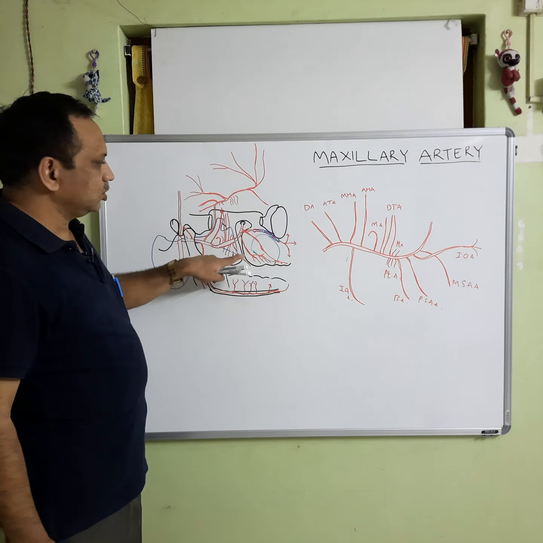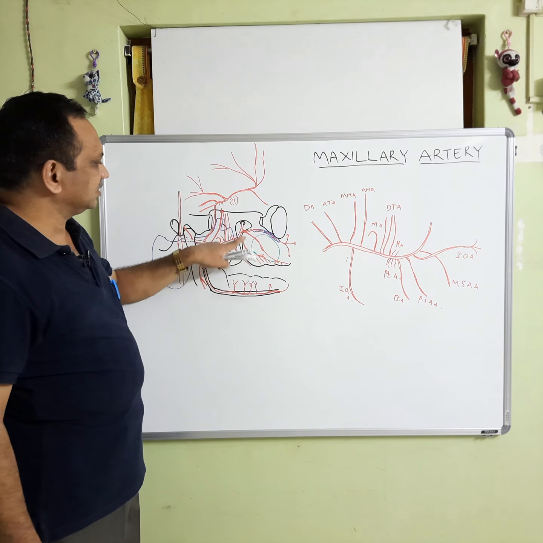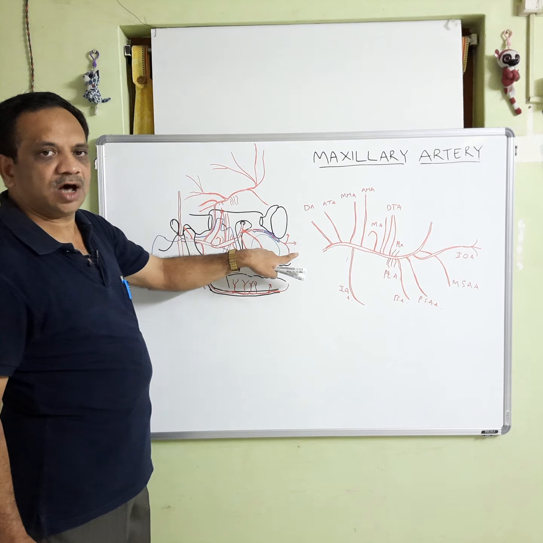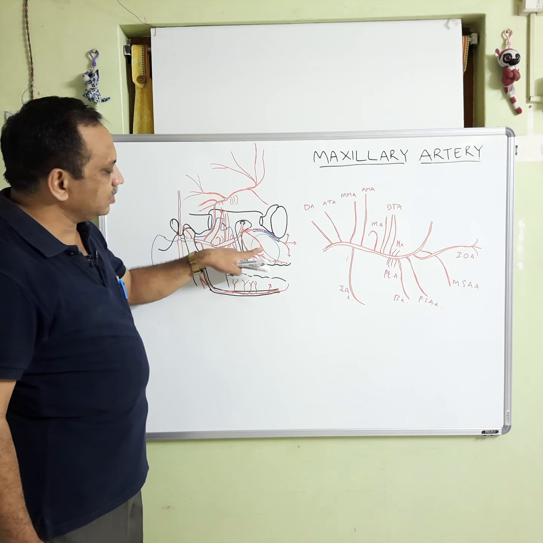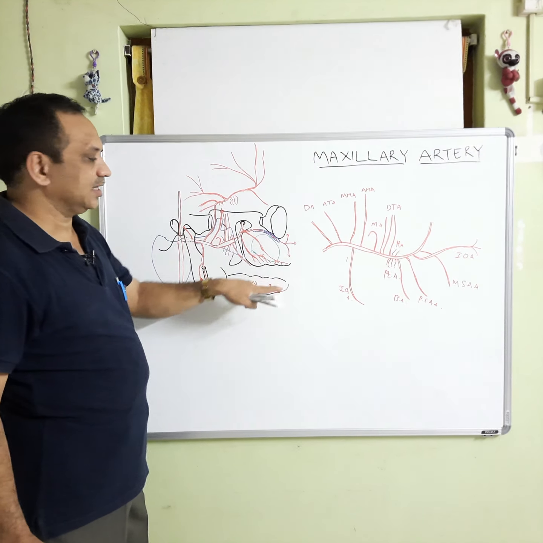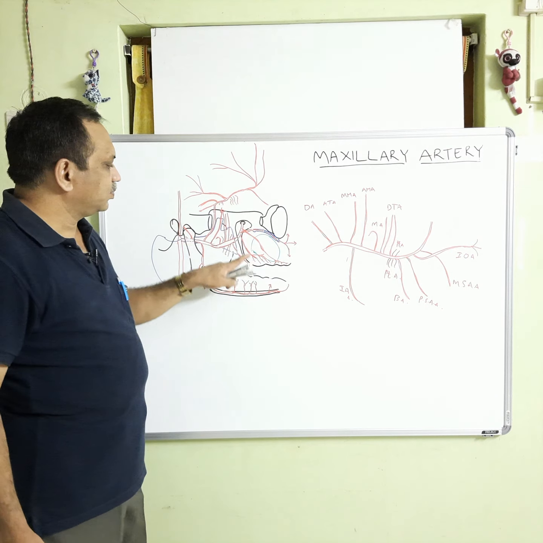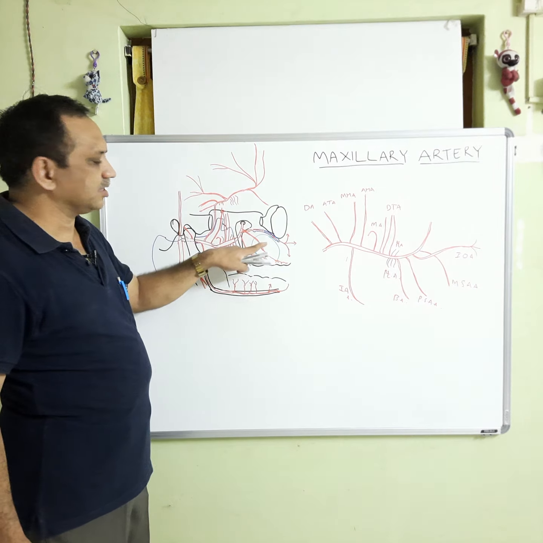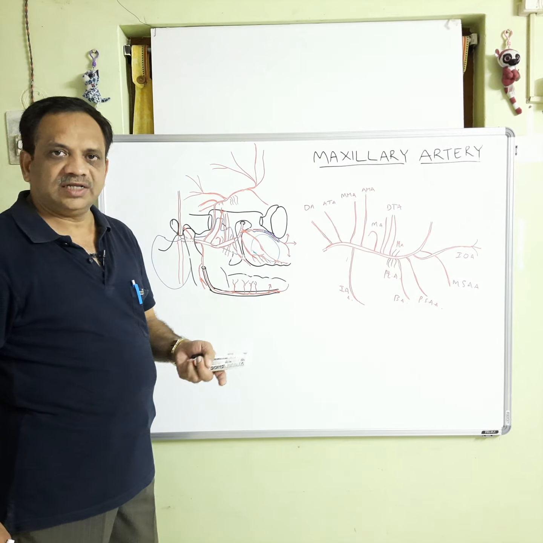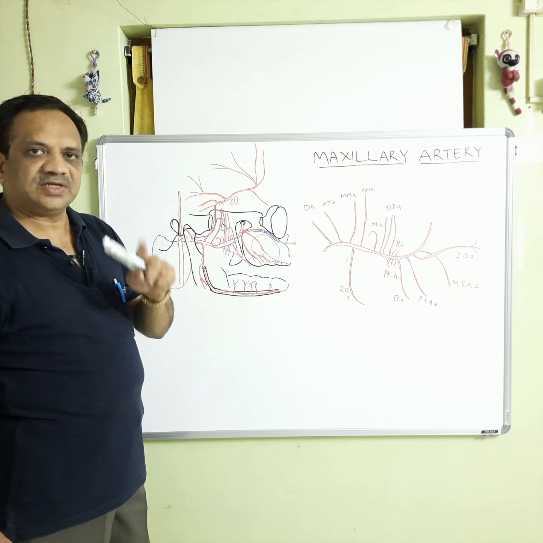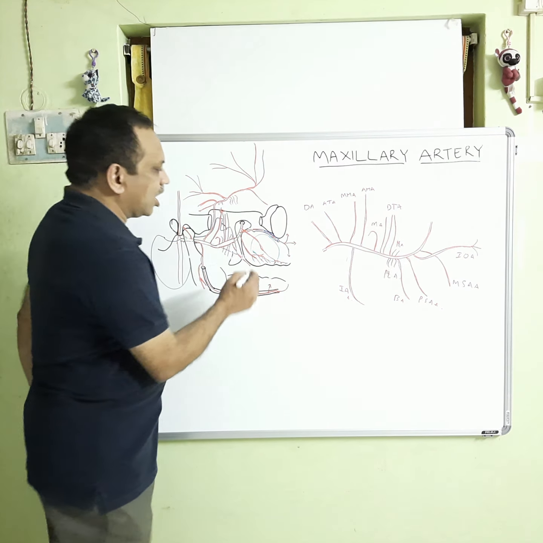So, the first branch is the posterior superior alveolar artery, the second branch is the inferior orbital artery, and the third branch is the middle superior alveolar artery. When we say posterior and middle, there must be another branch also, the anterior superior alveolar artery, which starts from the inferior orbital artery.